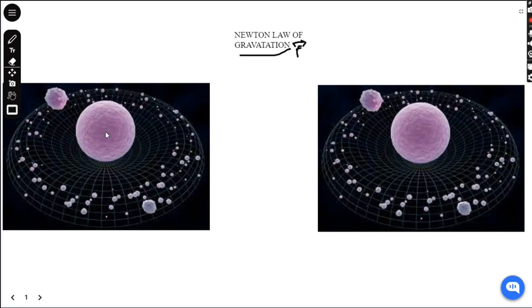every other object in the universe, which is directly proportional to the product of their masses with their centers. We consider the centers, like this, something like this, and from here as well, which is directly proportional to the product of their masses and inversely proportional to the square of the distance between their centers. We know that every object attracts every other object in this universe.